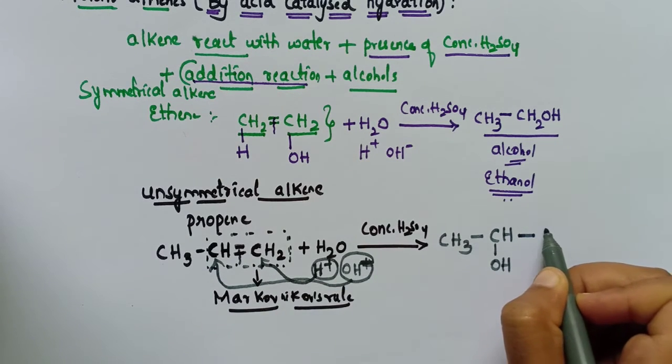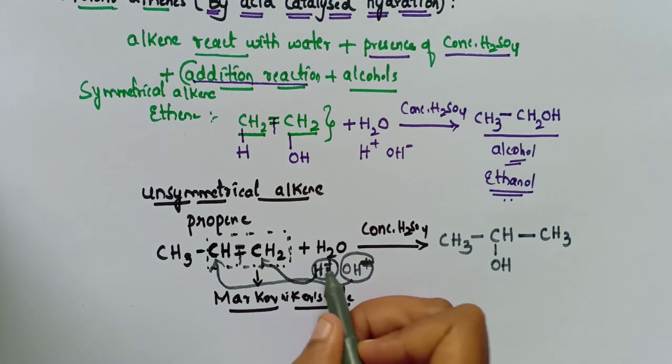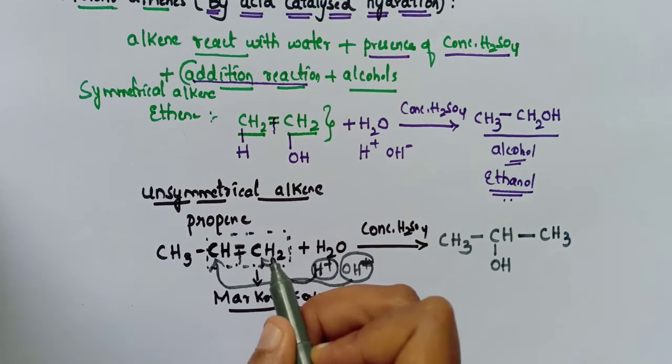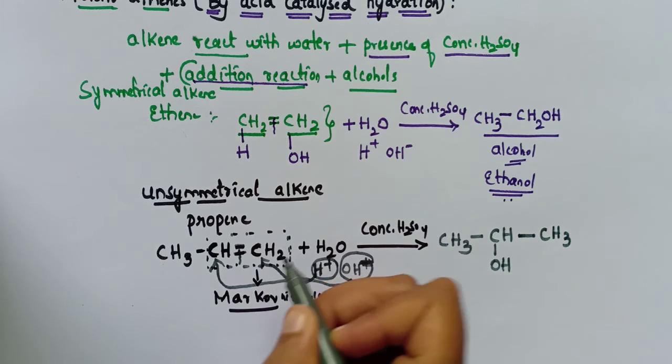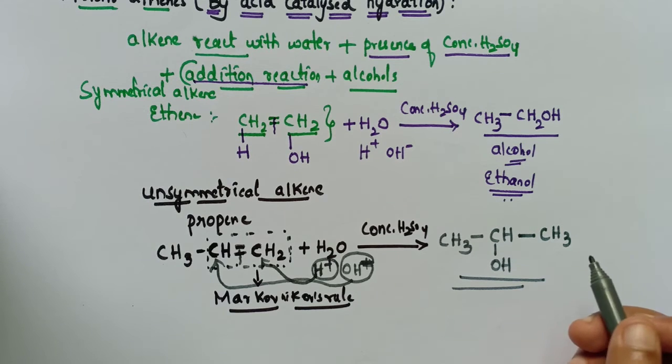So here it is CH3, because the positive part is attached to this carbon, which has the maximum number of hydrogen atoms. So the formation of isopropyl alcohol has taken place here.